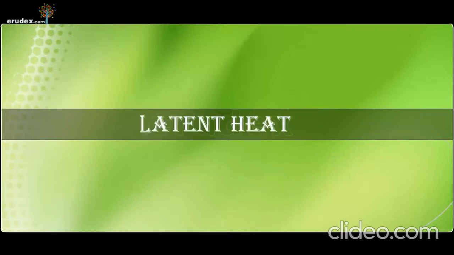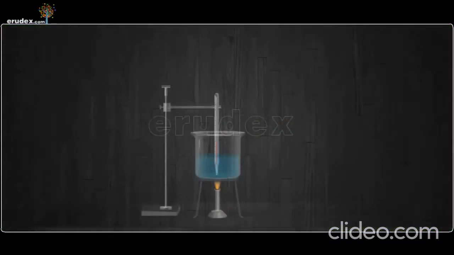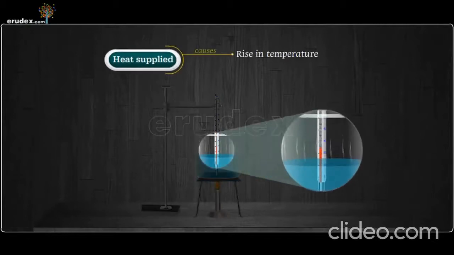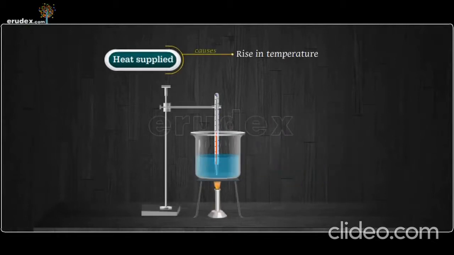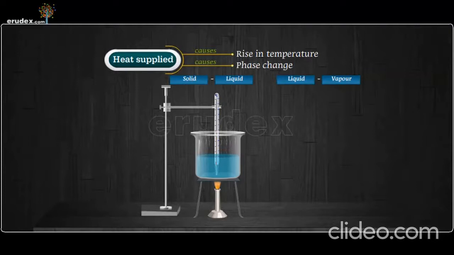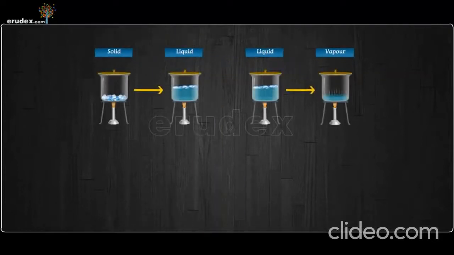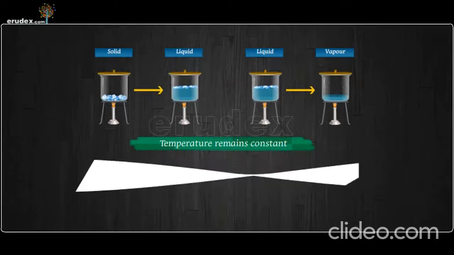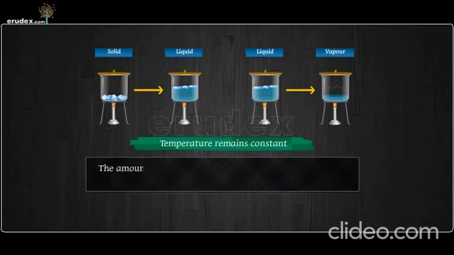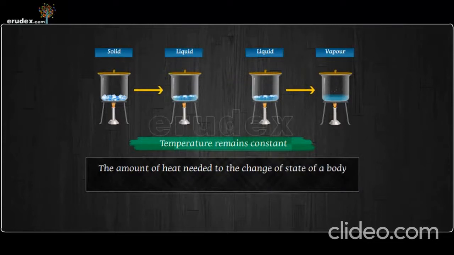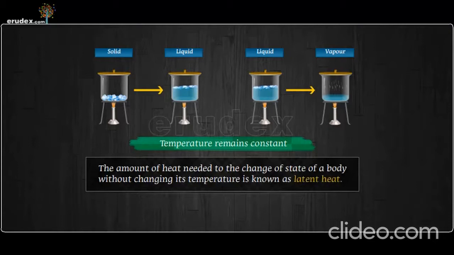Latent heat. When heat is applied to a substance, its temperature rises. Apart from that, the heat supplied to the body may cause a phase change, such as solid to liquid or liquid to vapor. During the process of change of state, temperature remains constant. The amount of heat needed for the change of state of a body without changing its temperature is known as latent heat and is denoted by L.